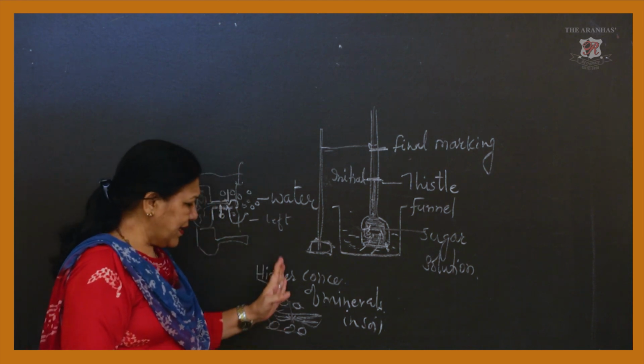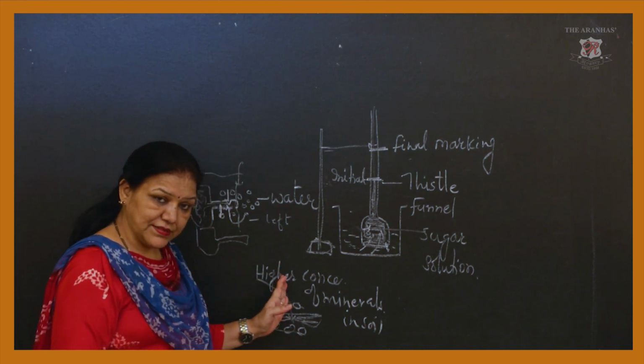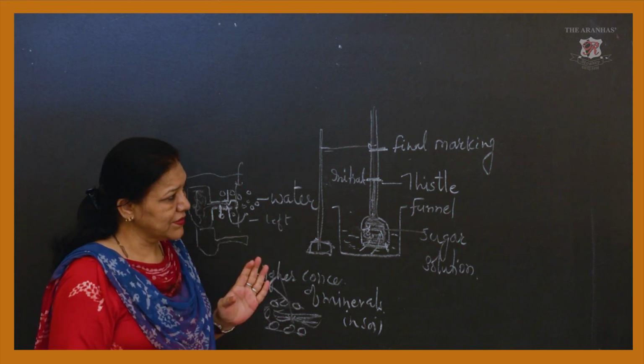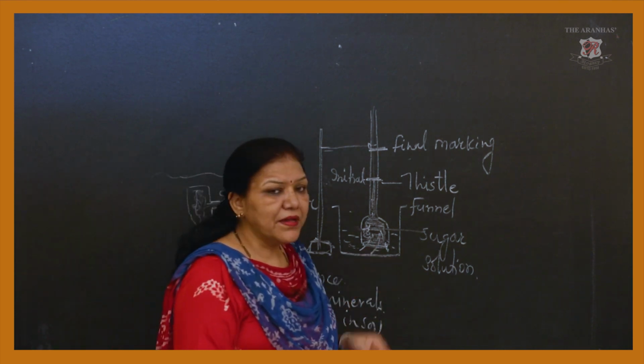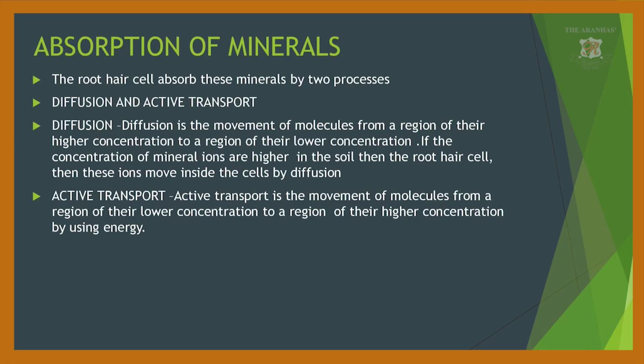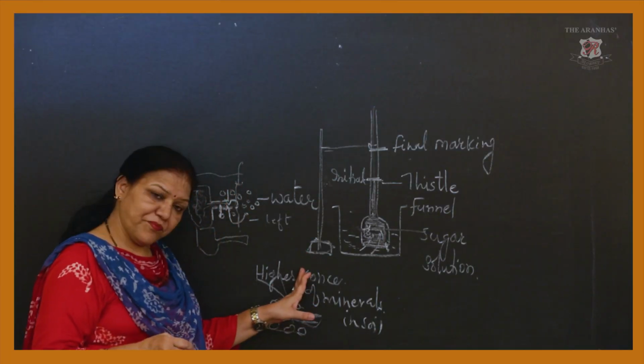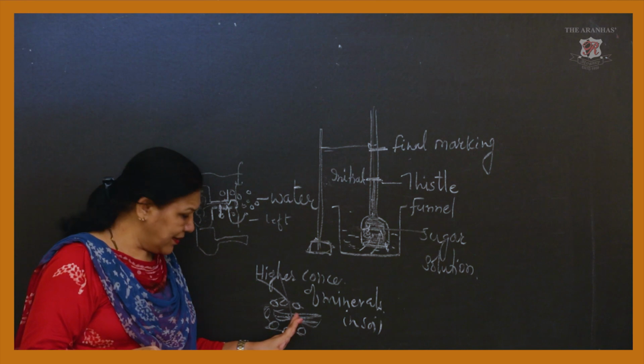The process of nutrients getting inside the cell is called diffusion. Now one more term is there, that is active transport. So what is active transport? Active transport is the movement of molecules from a region of lower concentration to a region of higher concentration by using energy. This is a very important term, the last term, that is energy. Now here the higher concentration of minerals are getting inside the cell.